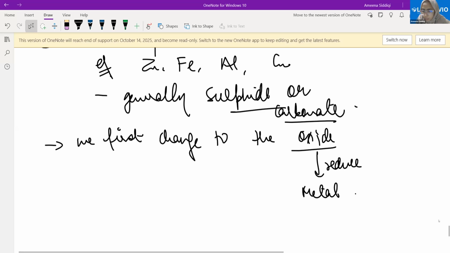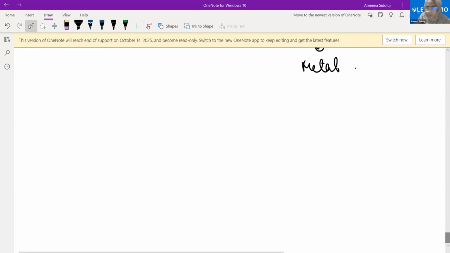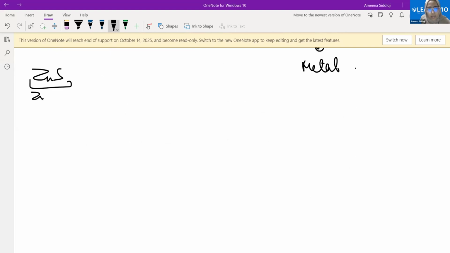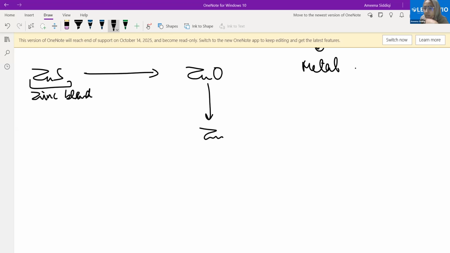Then see, what do we do? Let's take the example. First, we'll be taking the sulfide. Zinc sulfide is one of the ores for zinc, and this is called zinc blend. I'll give you the names of some of the most commonly used ores. So this is zinc sulfide. Now I want to extract zinc from this. What do I do? First, I will change it to zinc oxide, and then from zinc oxide, I can reduce it to get zinc, yes or no?